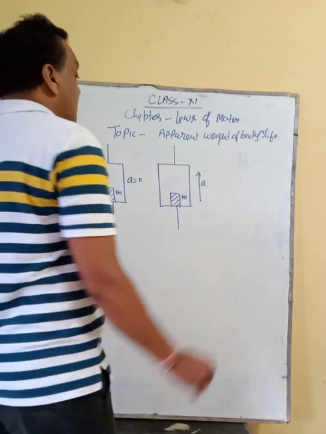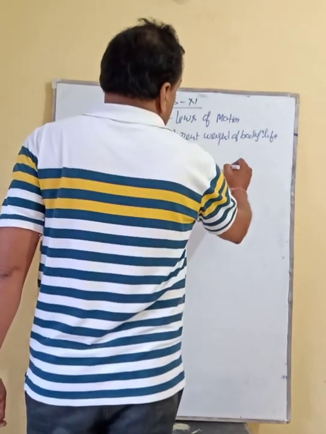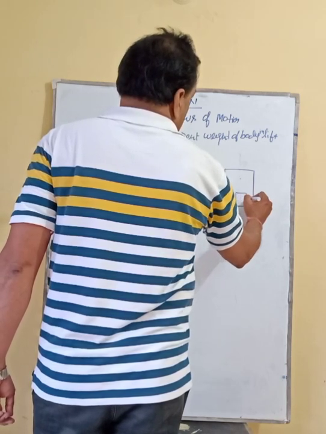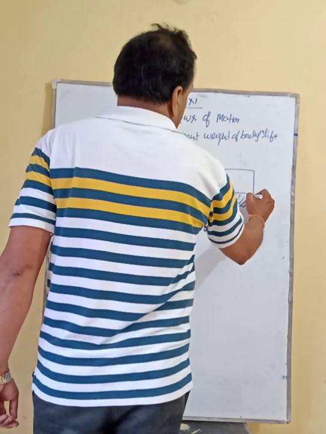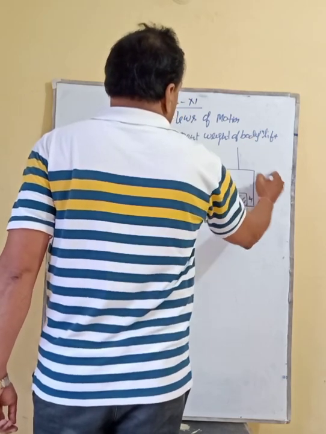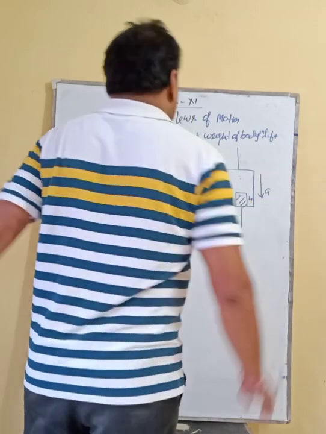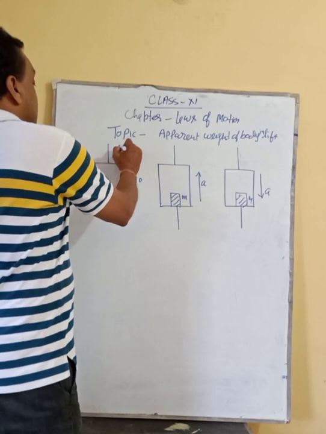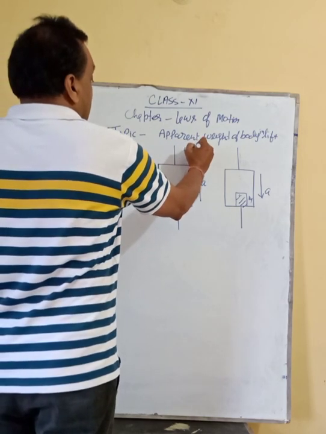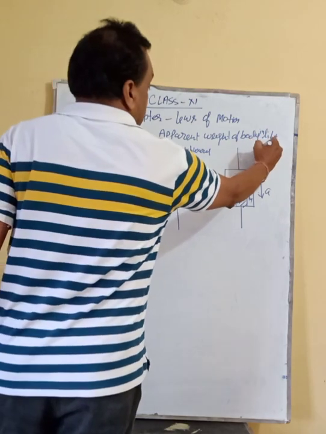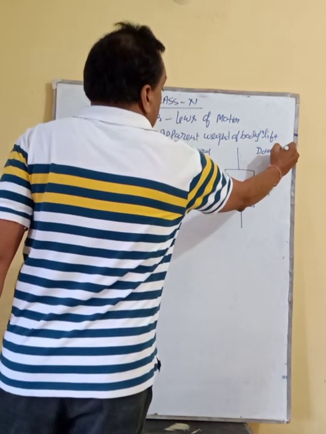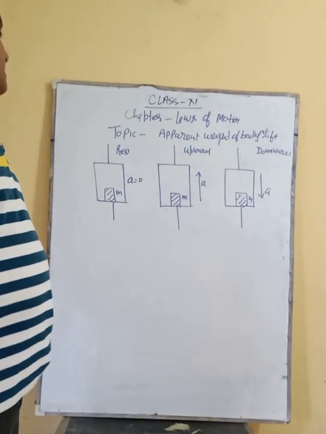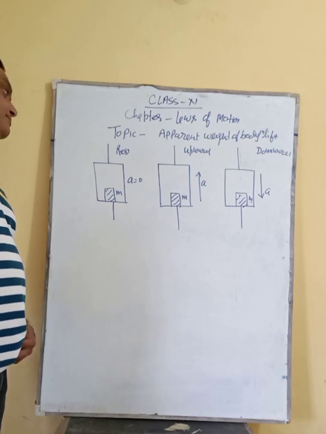And in the third case, the same lift, with the body of mass m, is moving downward with acceleration a. So here we are considering rest. This is the case of rest, this is the case of upward motion, and this is the case of downward motion. Is it clear? So we are considering here three cases of the lift.